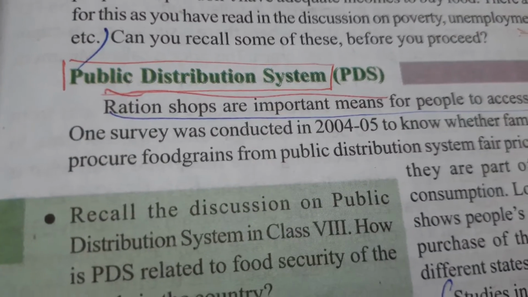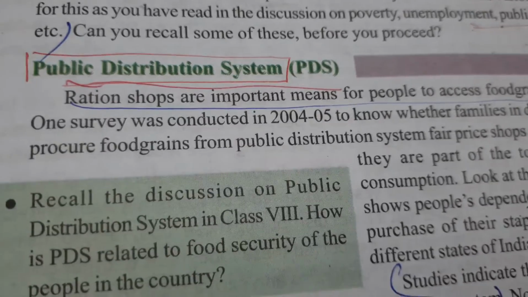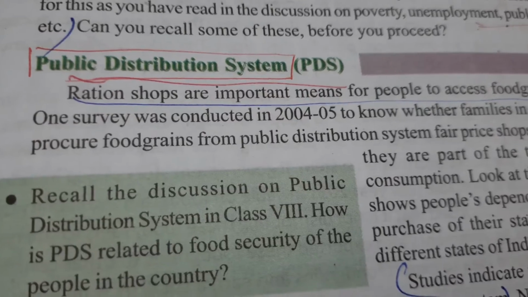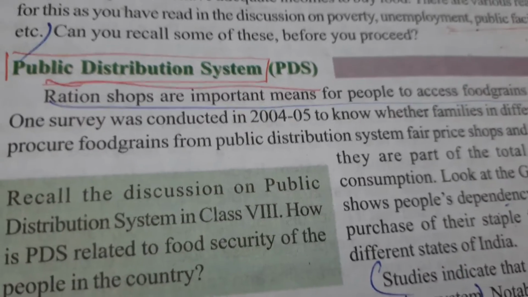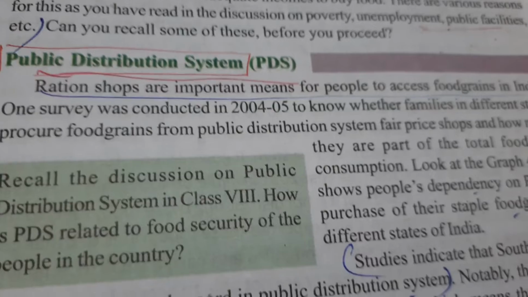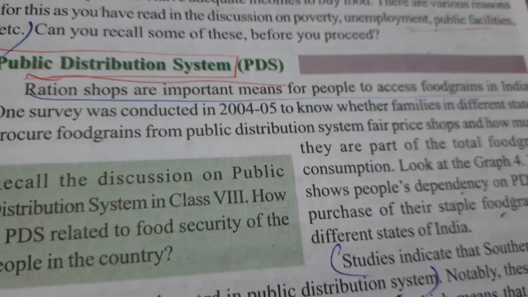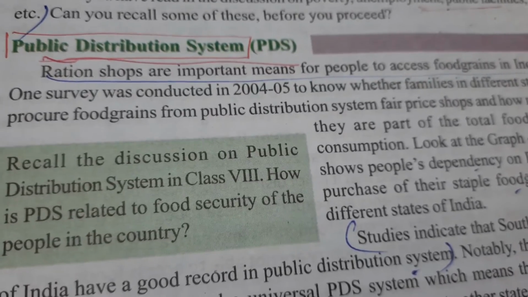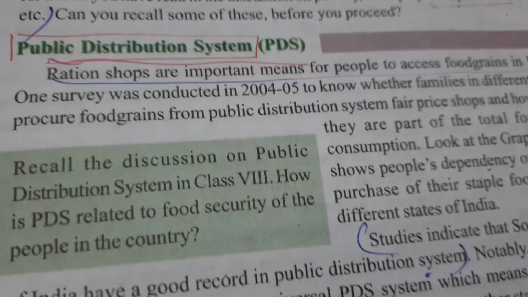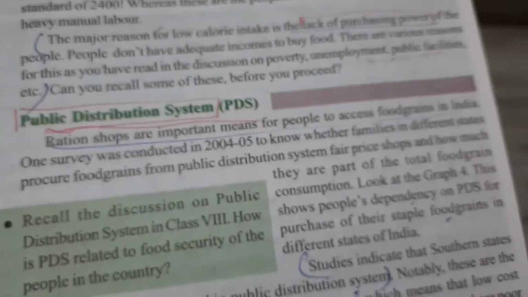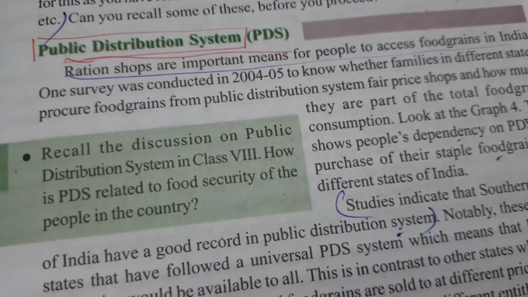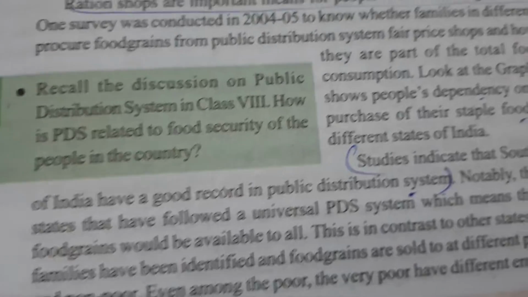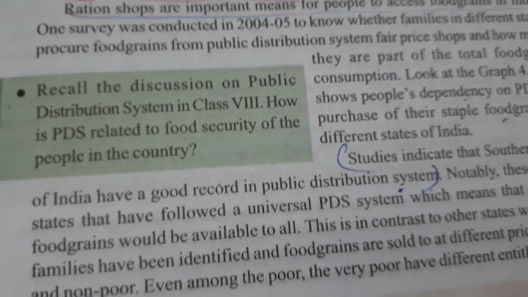Public distribution system, PDS. What is meant by public distribution system? It means all the people, everyone, whether rich or poor, should get a sufficient amount of food grains to survive. And the government should adopt some schemes that make the required amount of food grains available to all the people. So if we read this topic, children, we will find out that there are ration shops which give food to the poor people at a subsidized rate.